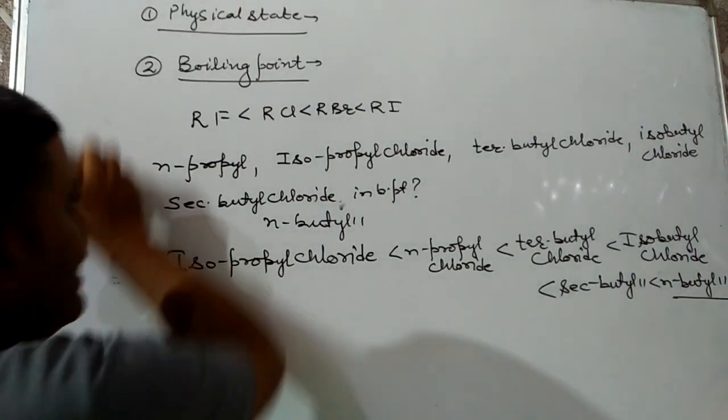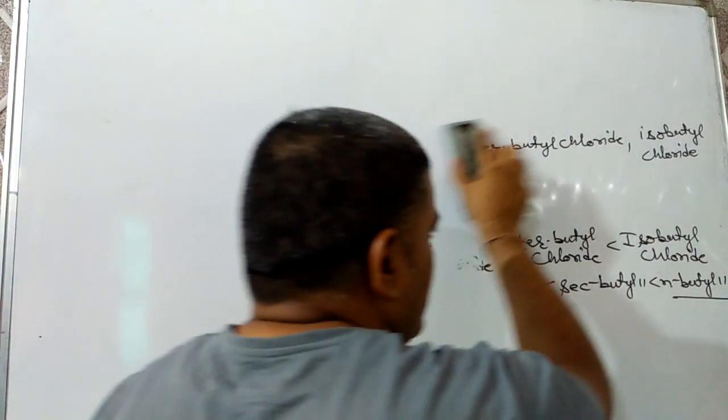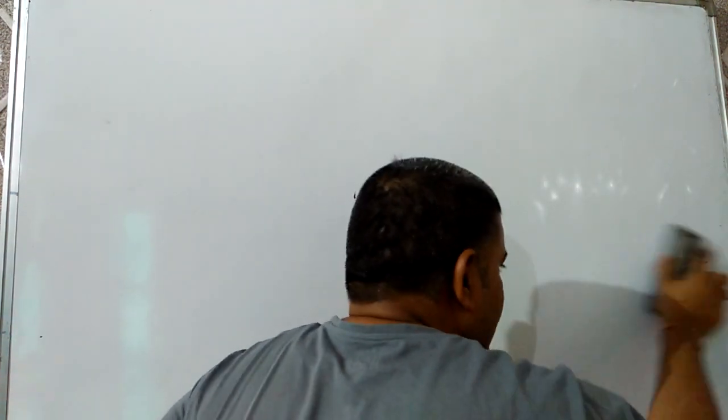Generally the haloalkanes are water insoluble. Now a question may come, why? Haloalkanes cannot form hydrogen bonds with water, that's why they are generally water insoluble due to lack of hydrogen bonding.